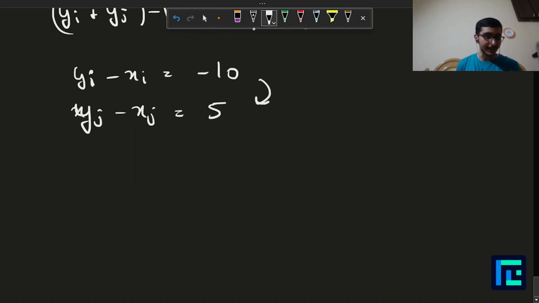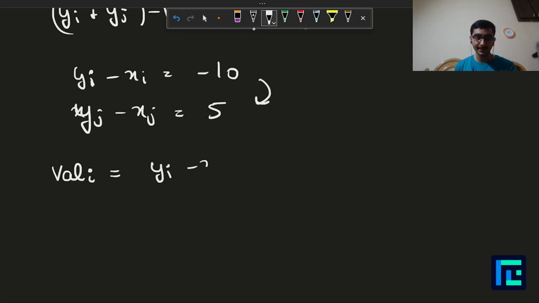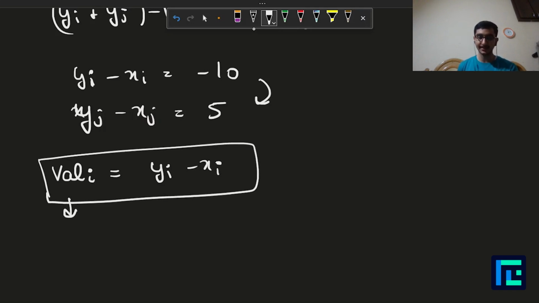So what I can actually write is, let's say val of I denotes yi minus xi. I'll take a person I, calculate this val I, which is yi minus xi.